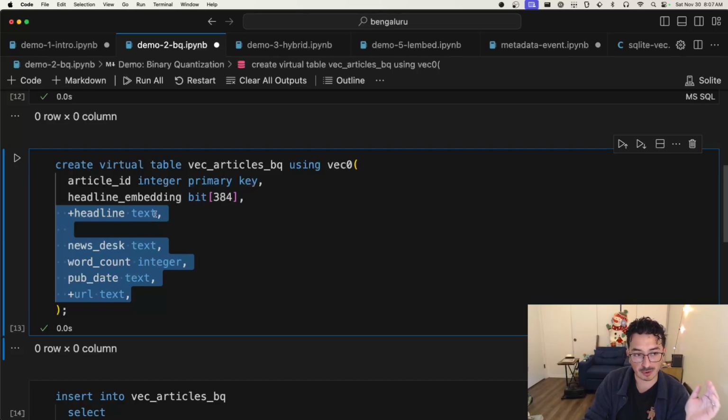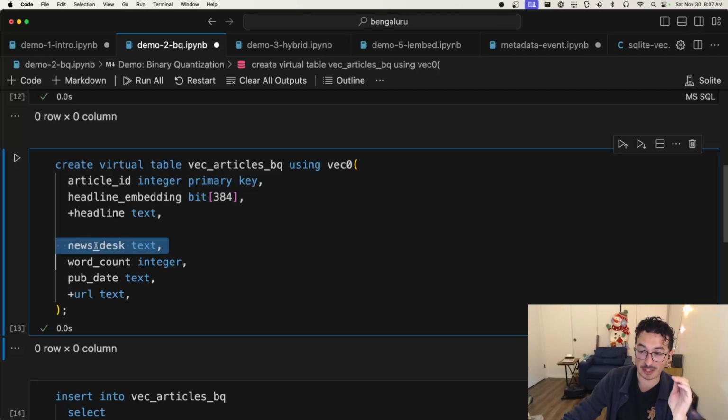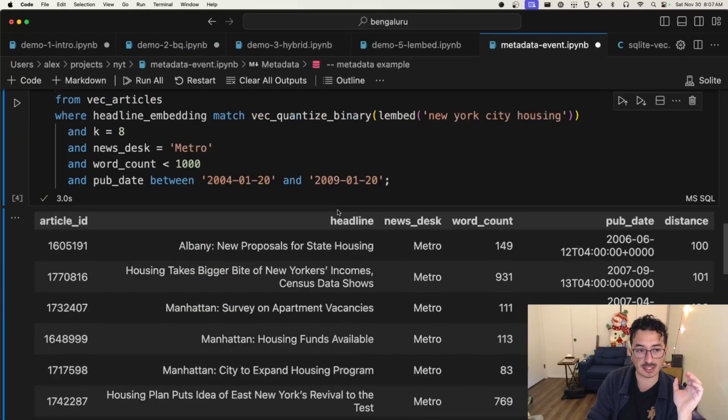So for example, using this create virtual table statement, if you want to have a filter like, oh, I only want to see articles that were published by the sports desk, right? Or I only want to see articles published by the business desk, or ones that have more than 500 words but less than 1,000 words, or published between this date range. You could apply those using different where clauses inside of sqlite-vec.